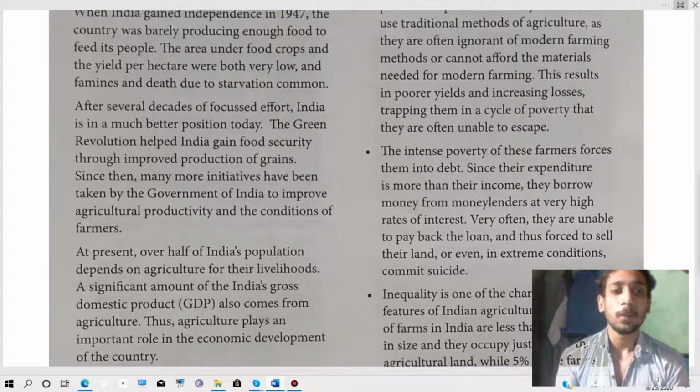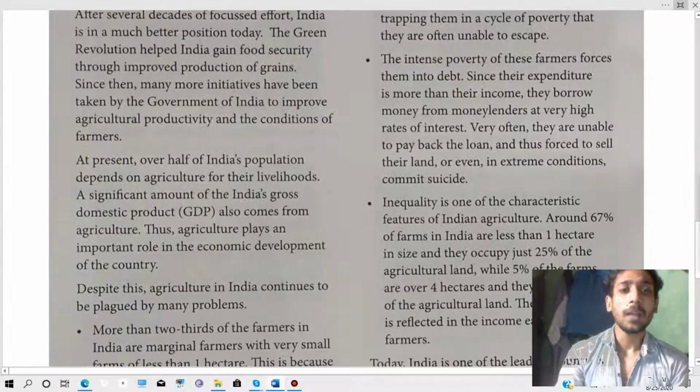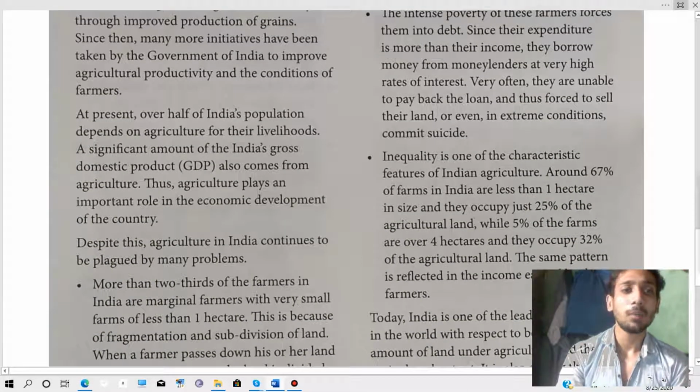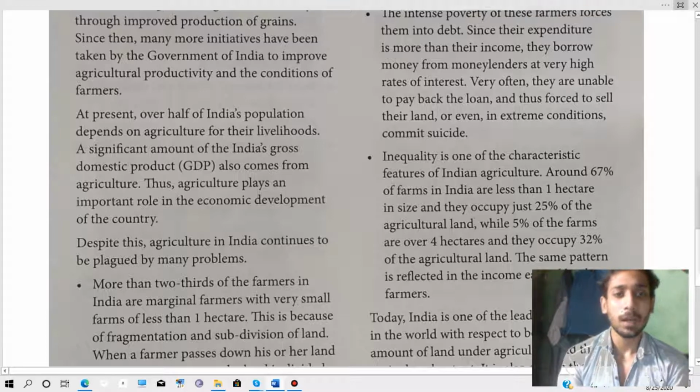Since then, many more initiatives have been taken by the government of India to improve agricultural productivity and the conditions of farmers. At present, over half of India's population depends on agriculture for their livelihood.